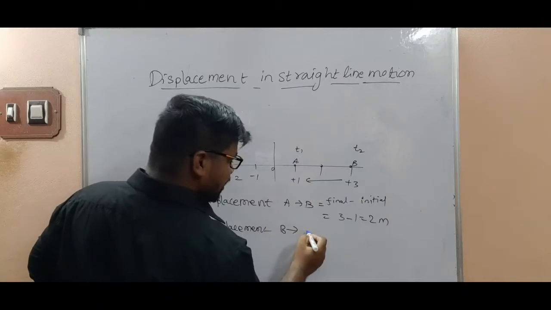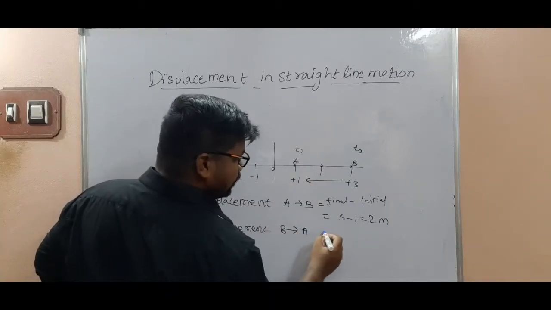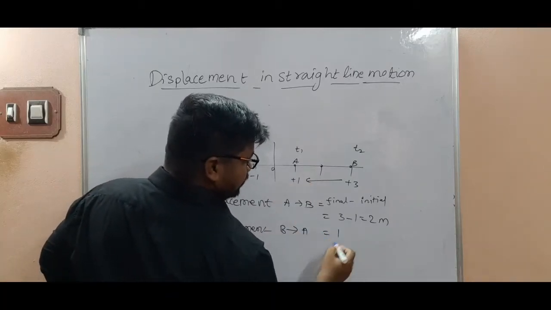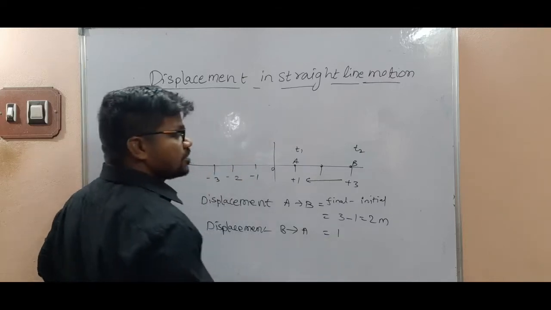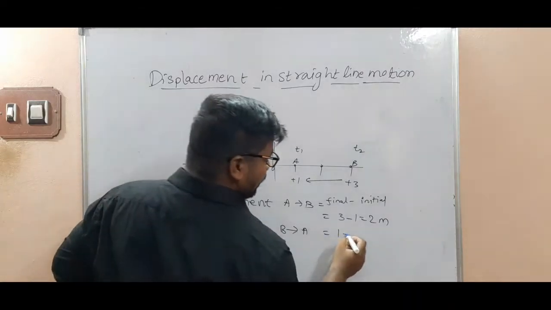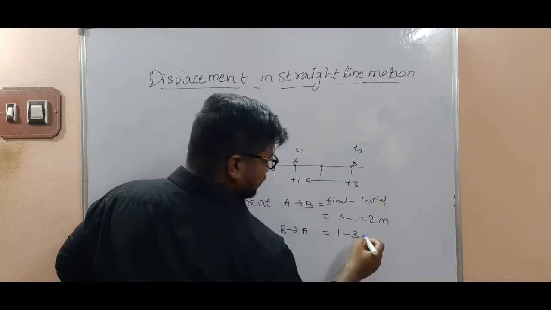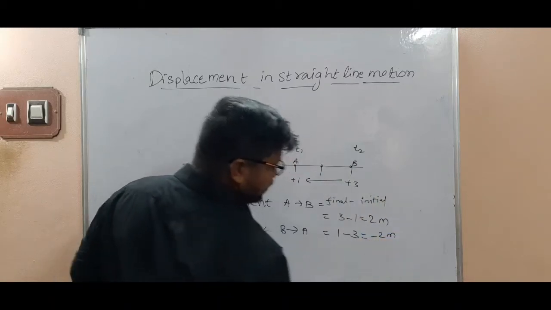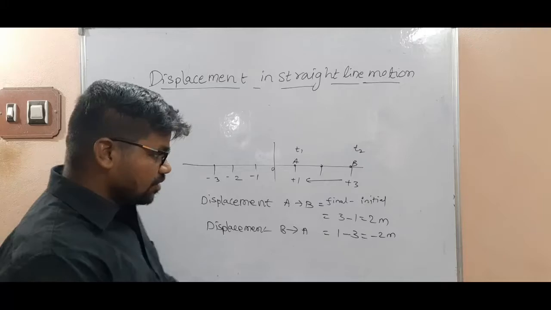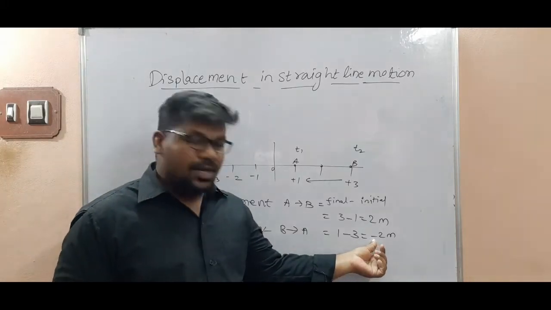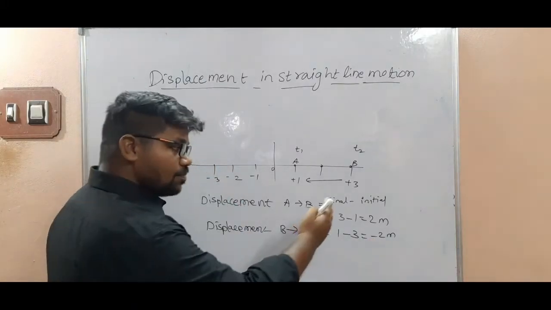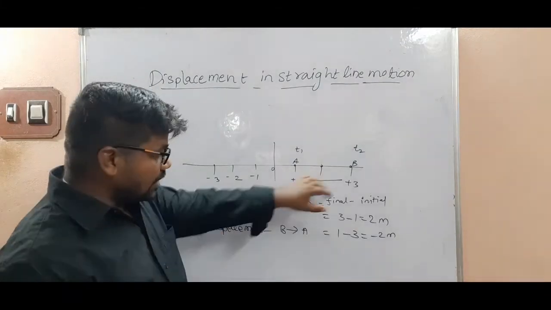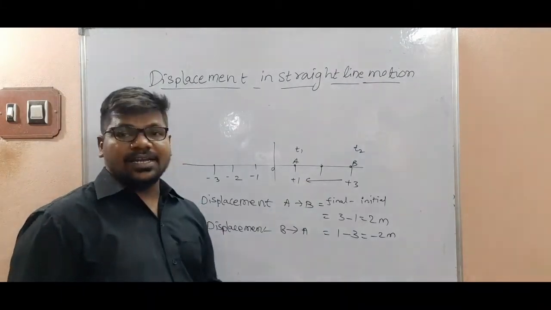So final position A, 1. Initial position B, 3. So the displacement is -2 meters. The symbol minus refers the body moves left side. Okay, that's why we can get the symbol -2 meters.